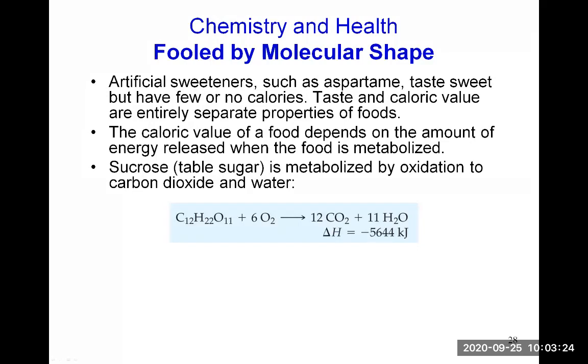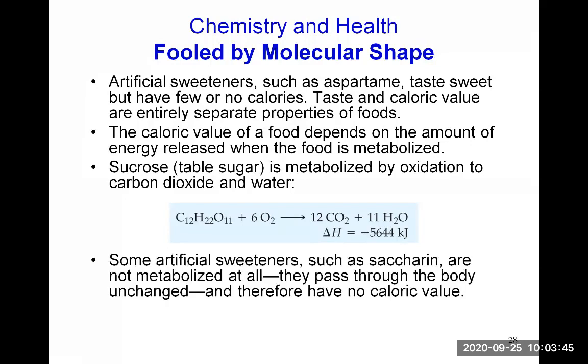C12H22O11 is oxidized by using oxygen that is brought to the cells when we breathe. This oxidation releases a lot of energy, and the waste products are carbon dioxide and water.